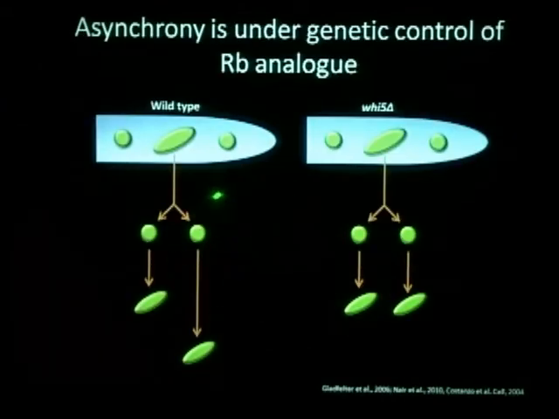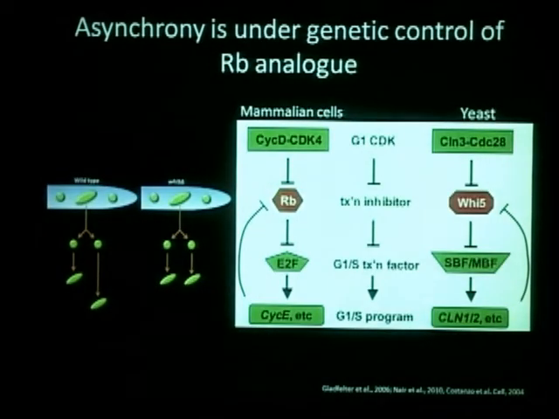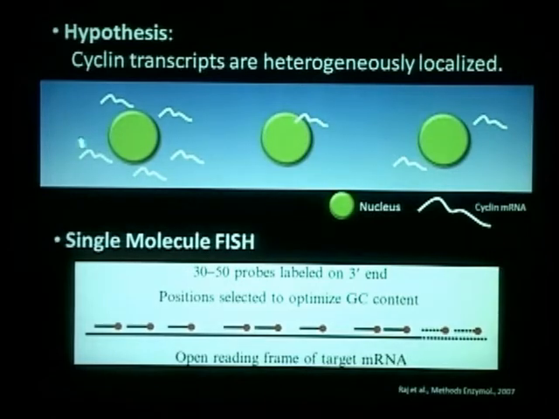After a long try, we finally observed the asynchrony in the V5 deletion strain. This V5 is an analog of the retinoblastoma protein in mammalian cells, and both are involved in the G1/S transcription program or pathway. So we are interested in transcription, especially in the G1/S stage. From that, we set up a hypothesis that Cyclin transcripts, and possibly the G1/S Cyclin transcripts, are heterogeneously localized. So there are different amounts of transcripts around each nucleus, affecting the cell cycle differently, resulting in this kind of cell cycle timing variability.